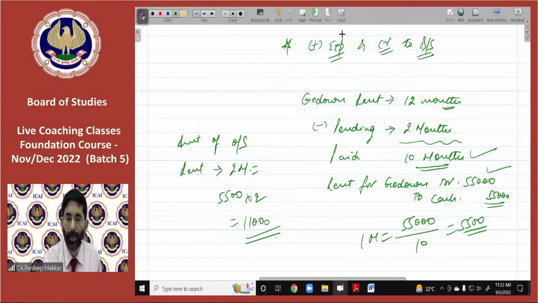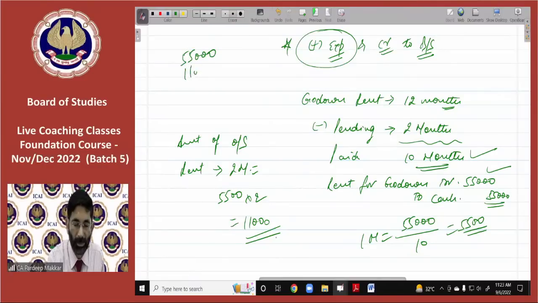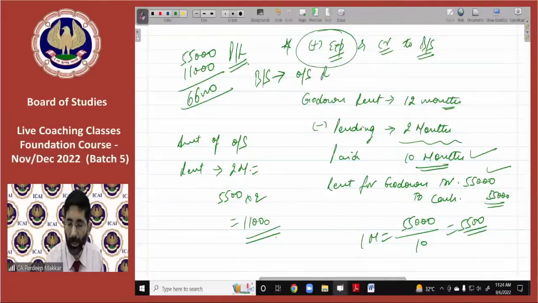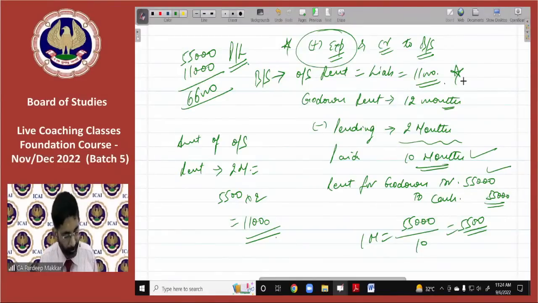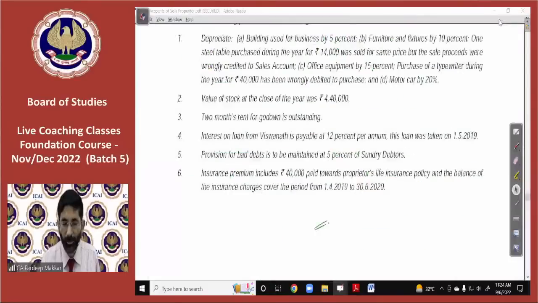Rent for godown will be 55,000 plus 11,000, shown in the profit or loss account debit side, and in the balance sheet you show outstanding rent on the liability side worth rupees 11,000. Am I clear to everyone? Very good.